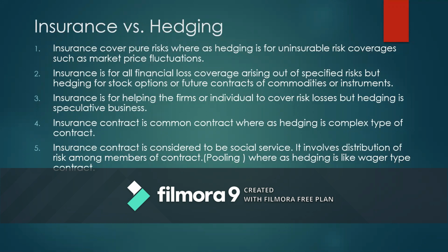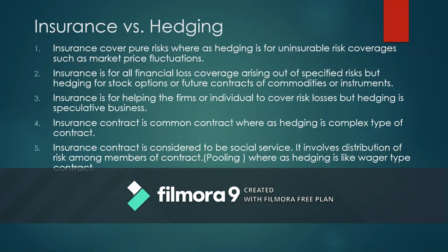The third one is, insurance is for helping firms or individuals to cover the risk losses, but hedging is a speculative business. One can easily understand that an insurance contract is entered into to compensate for the loss of the insured, and it is not giving any specific benefit to the insured.